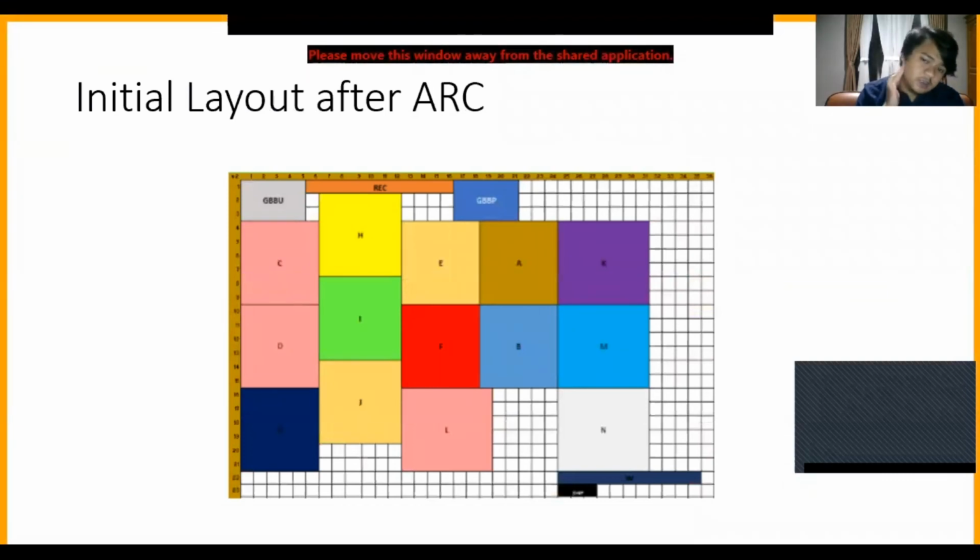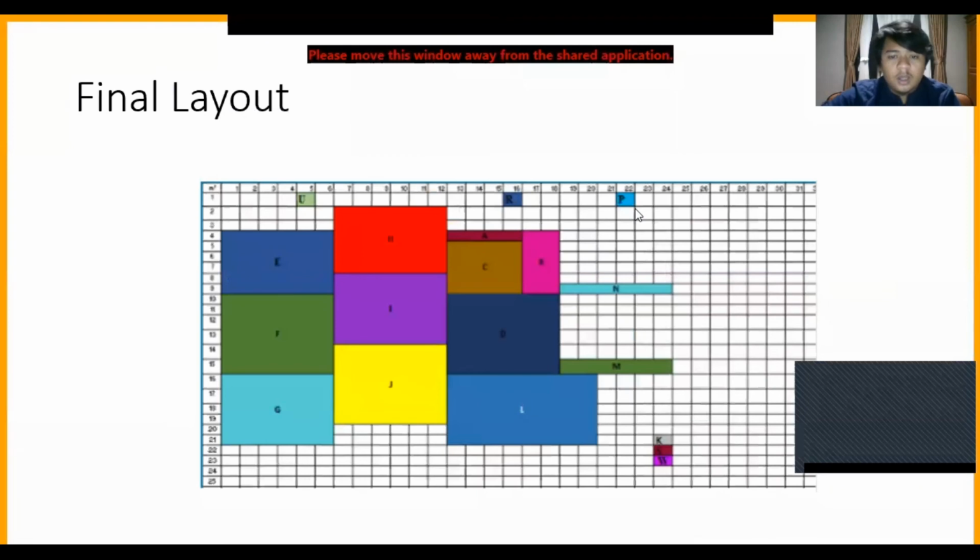And this is our initial layout after ARC. You can see the layout below. And this is our final layout for our company.